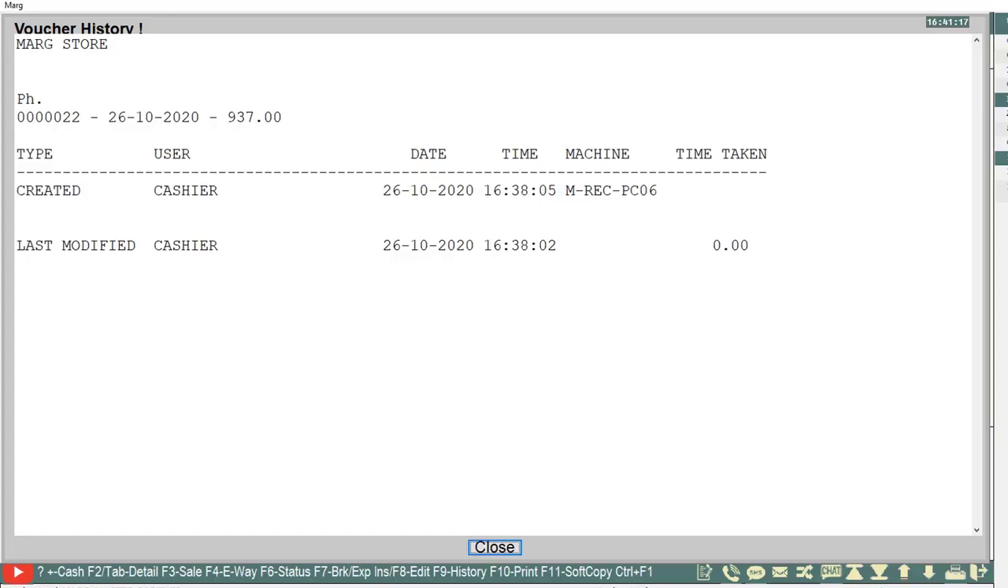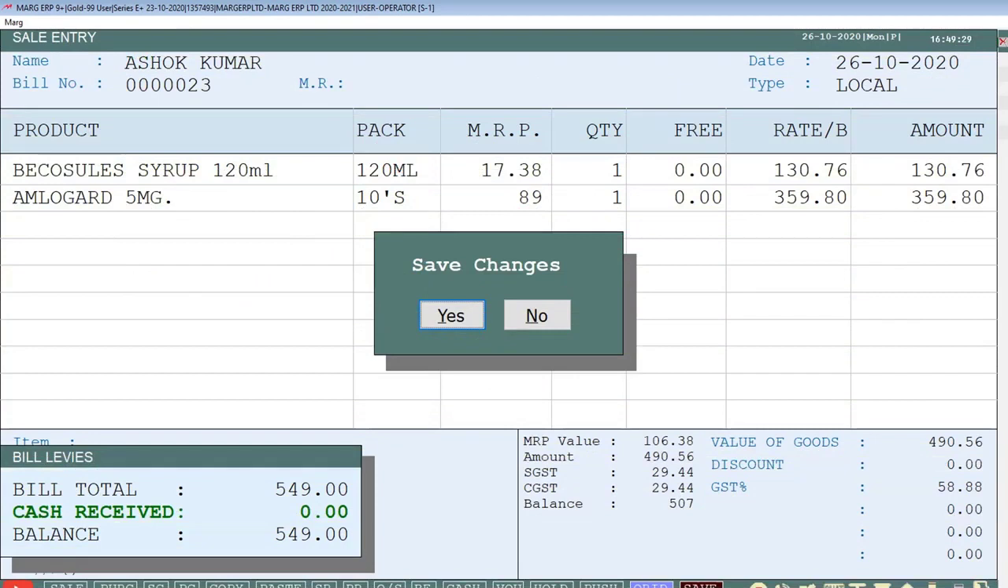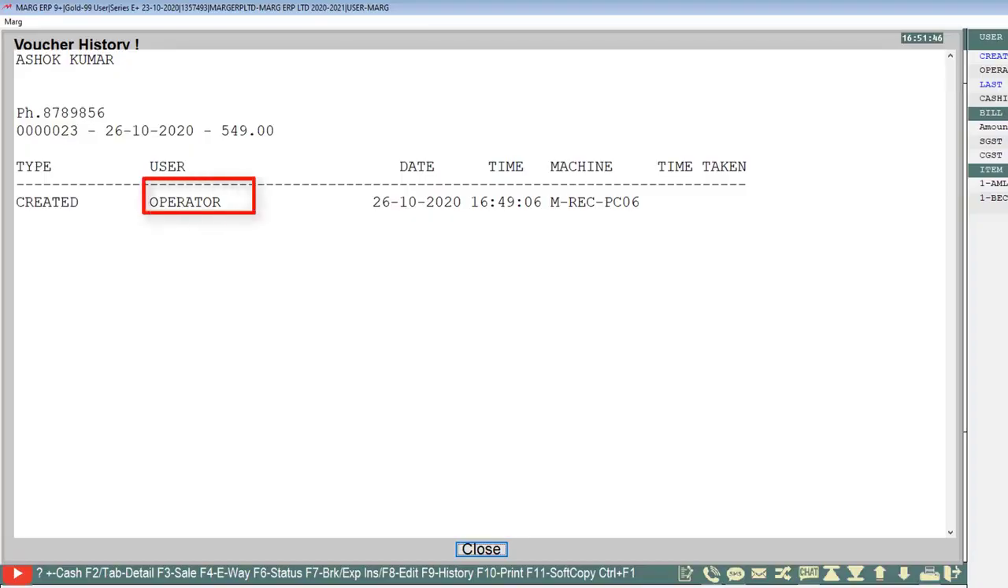And if we want to do operator wise, that whichever operator has created the bill, the same operator's name must be shown on this bill, then in that case the entire process will be the same which we have seen, and we have to simply set this option as O in the control room. So that whatever bill is being generated by whichever operator, at the end of the day or whenever we tally the bills, that particular operator's name will be shown in the user column for those bills.